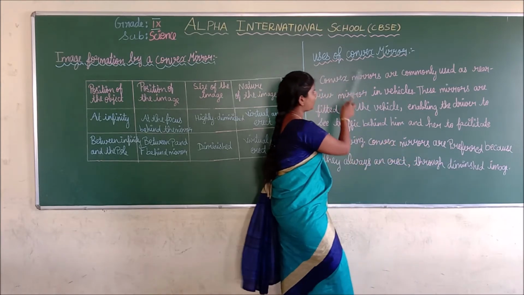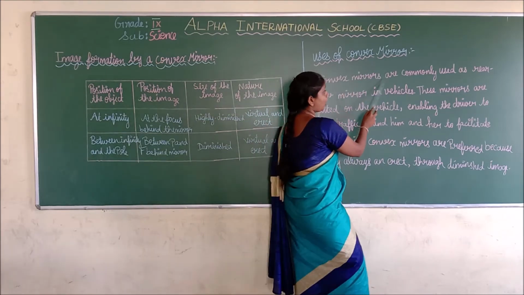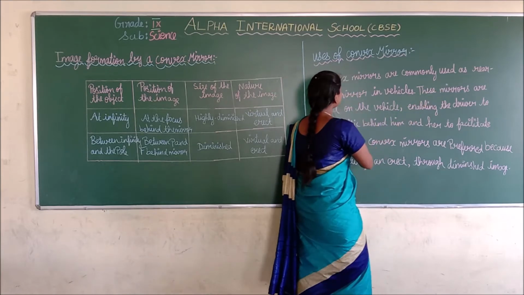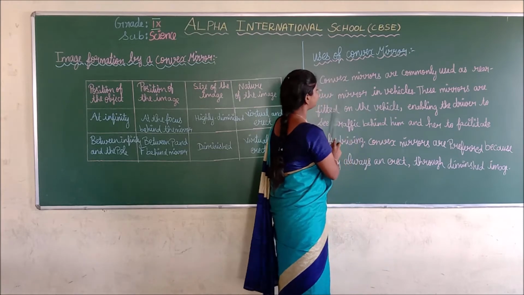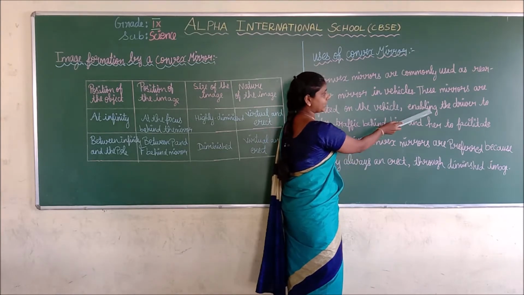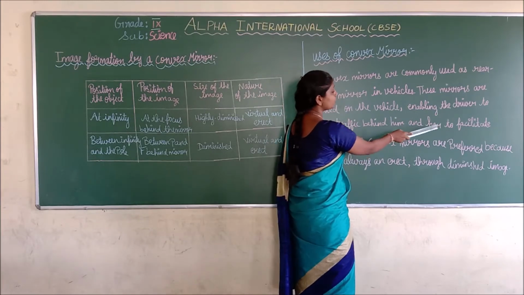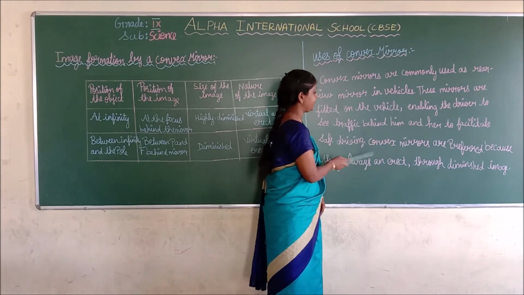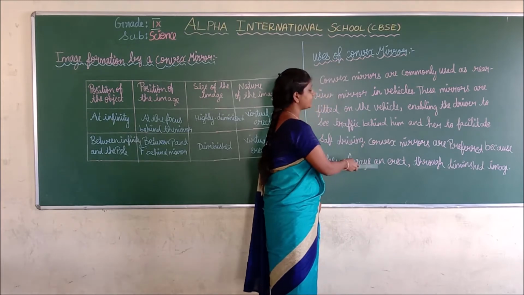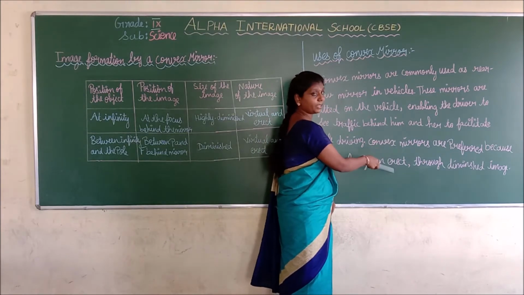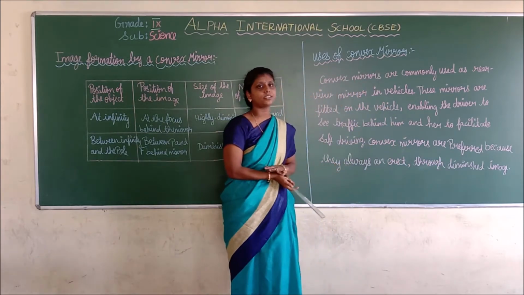You understand, students? Once again, the uses of convex mirrors. Convex mirrors are commonly used as rear view mirrors in vehicles, enabling the driver to see the traffic behind him and to facilitate safe driving. They are preferred because they always stand erect, giving a straight image though diminished. Do you understand the uses of convex mirror, students?